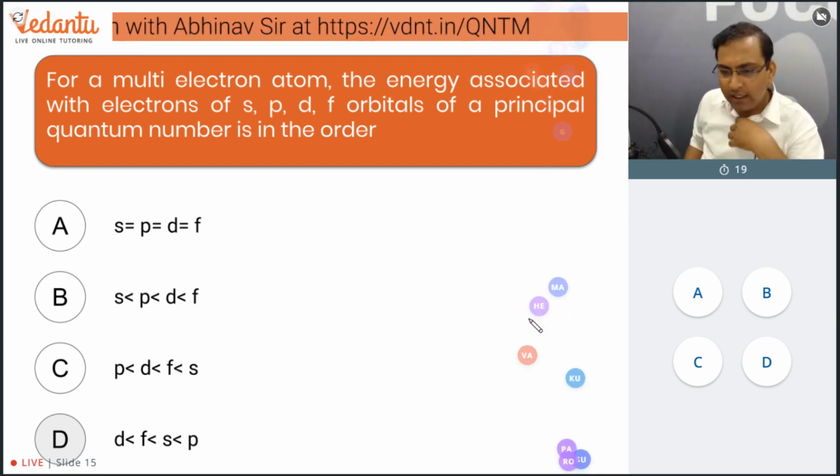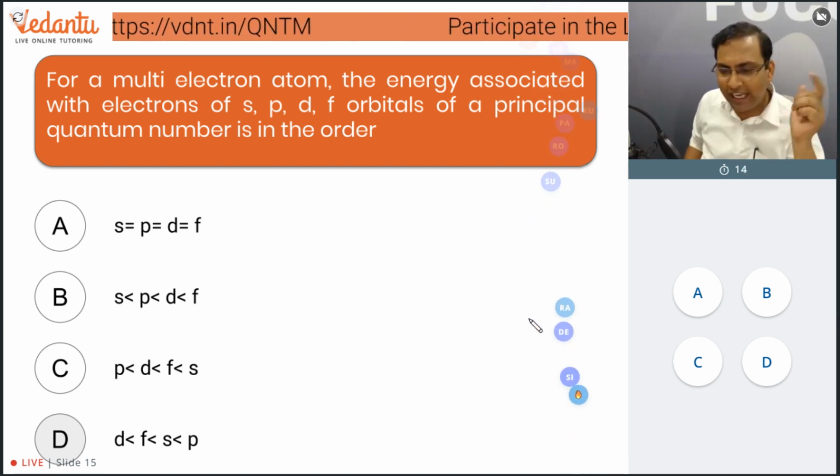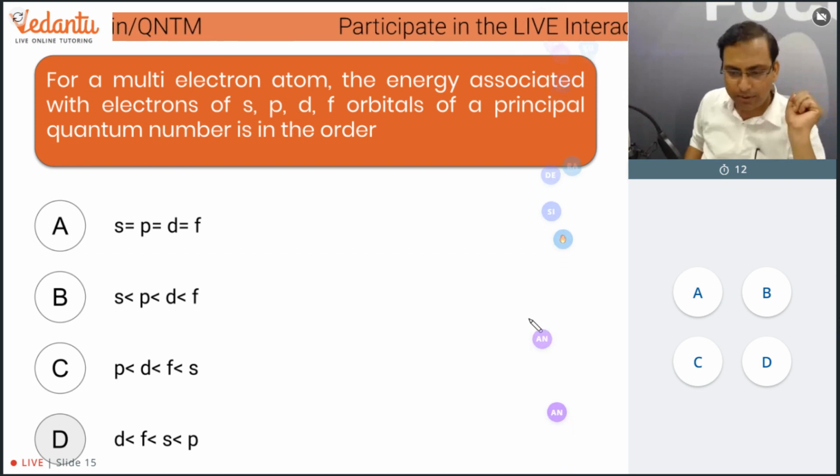Ankit, Anjali, Yashika, beta, please click on A, B, C, D. Don't type here. No need to type here. You can click on the option.